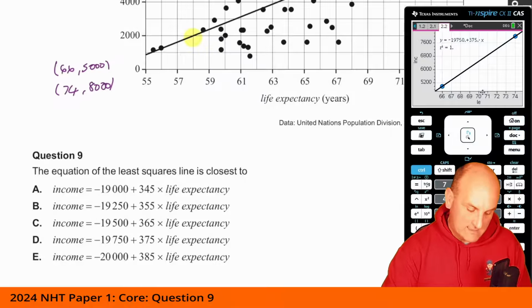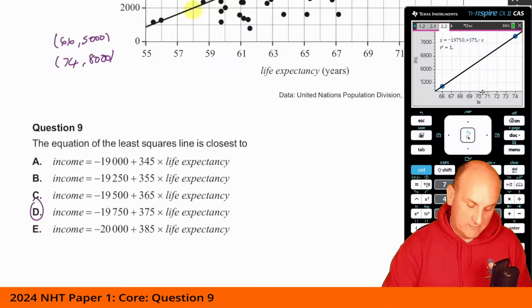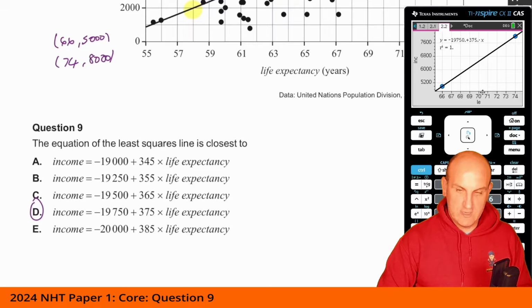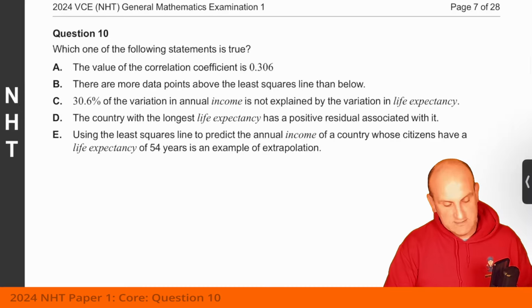Now, again, when I did this and tried to estimate it from that point there and that point there, because those points can't be accurate, I actually got E, and that would have been a tragic, tragic waste of a mark, really. Which of the following statements is true?